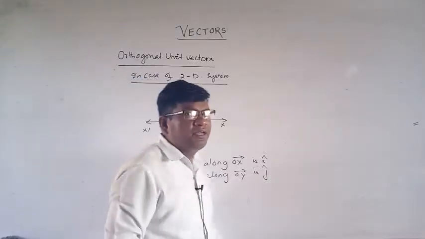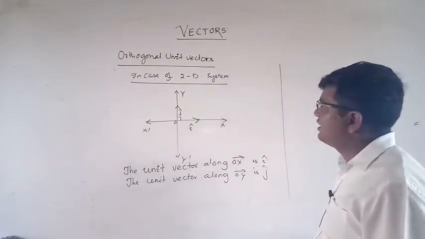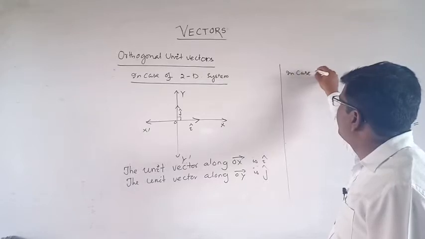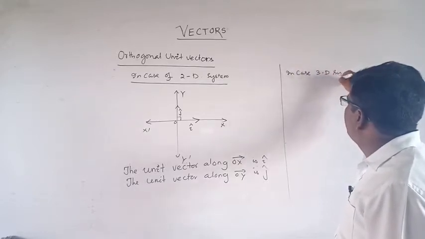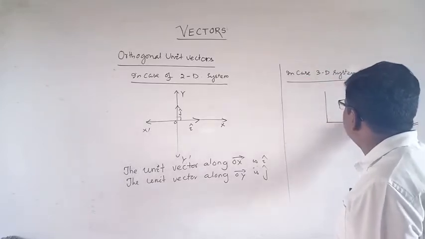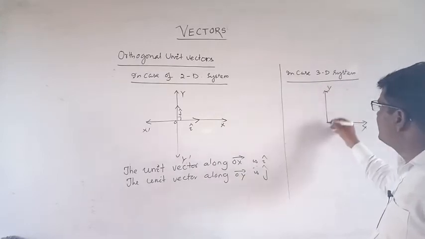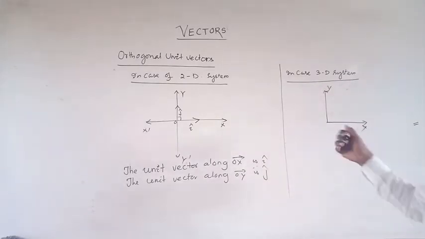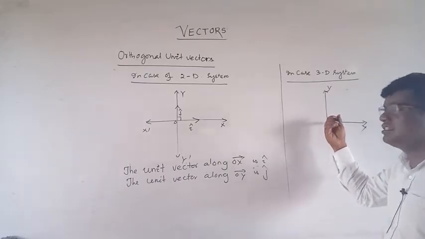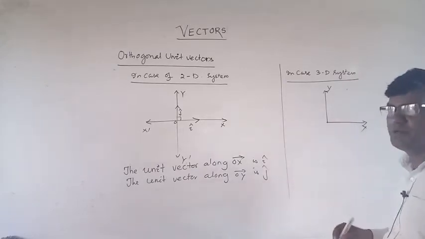Similarly, in the case of a 3D system, this is the x axis, this is the y axis and this is the z axis. The z axis is towards us, so the figure is not possible here.